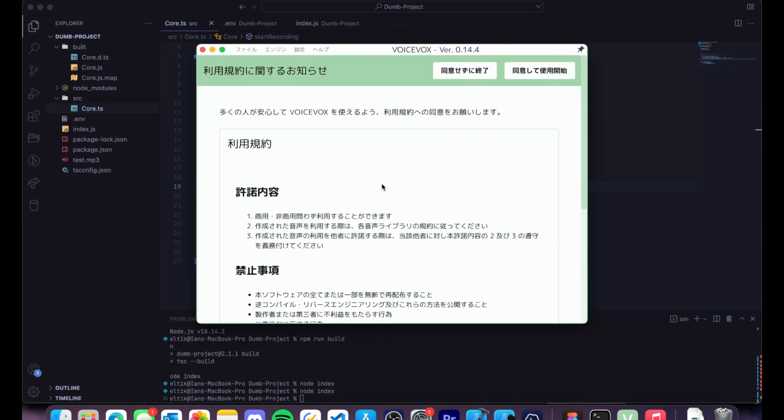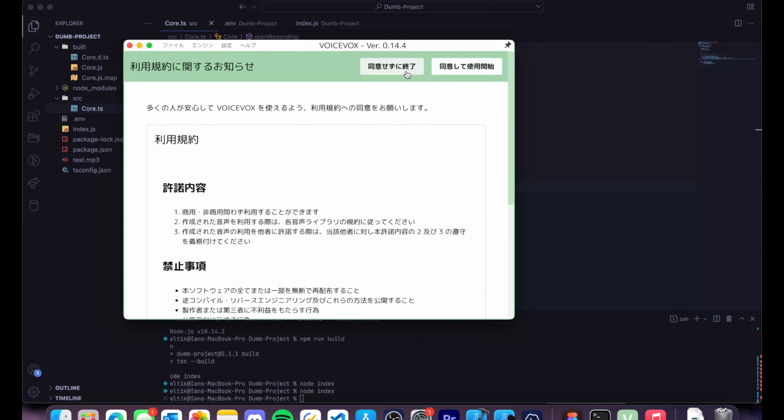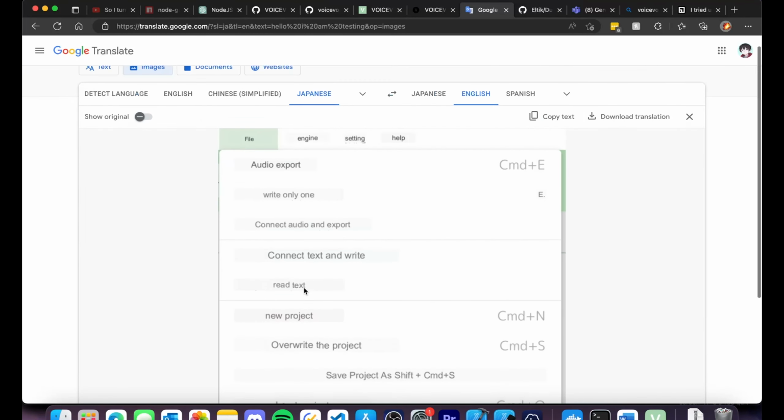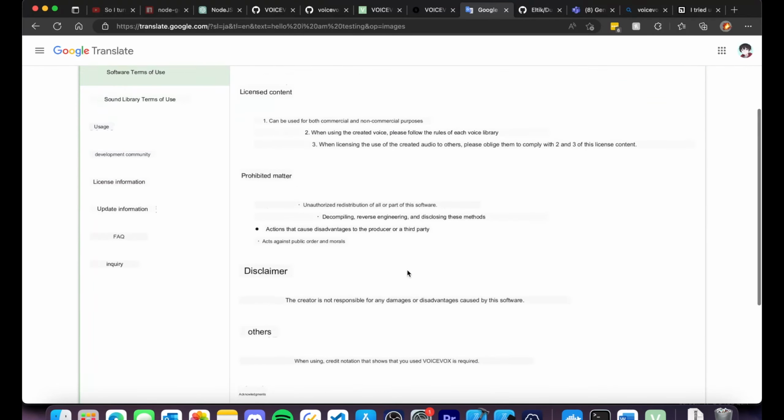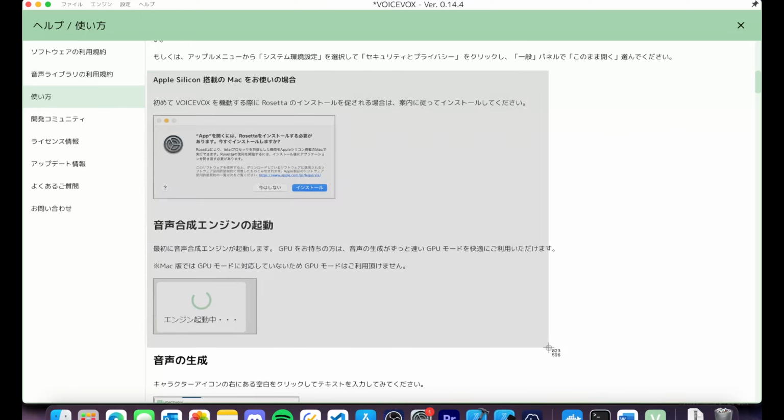Next, I decided to look into VoiceFox, which is the AI program that the guy in the YouTube video uses. Now this alone took me many hours. The first issue was that everything was in Japanese. I had to manually translate everything into English using Google Translate, and boy, that took me forever.